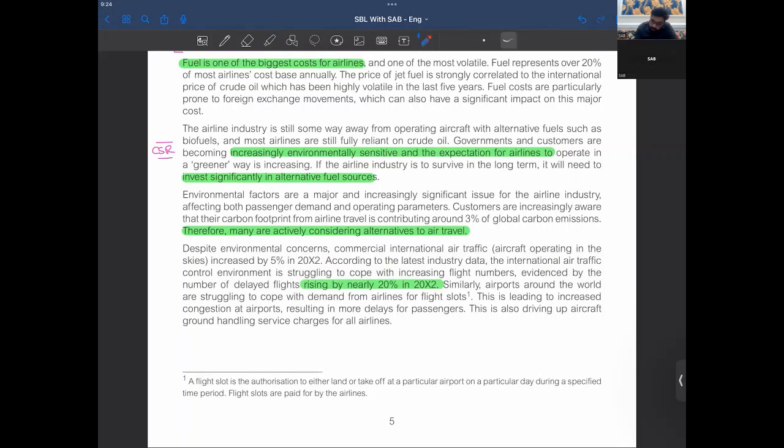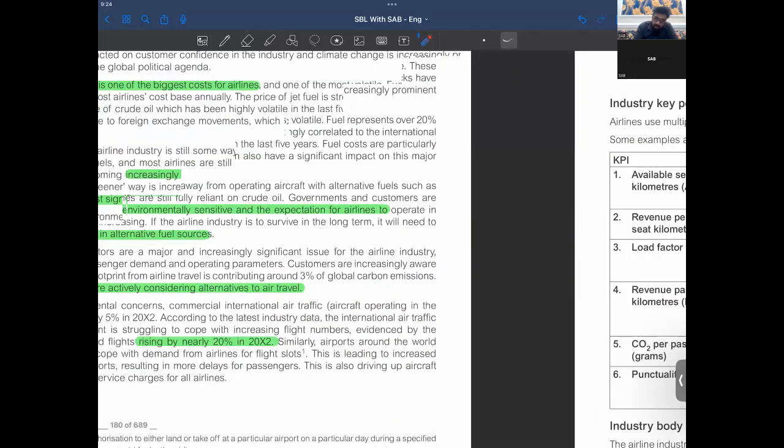Similarly, airports around the world are struggling to cope with demand from airlines for flight slots. This is leading to increased congestion at airports, resulting in more delays for passengers. This is also driving up aircraft grounding and handling service charges for airlines.